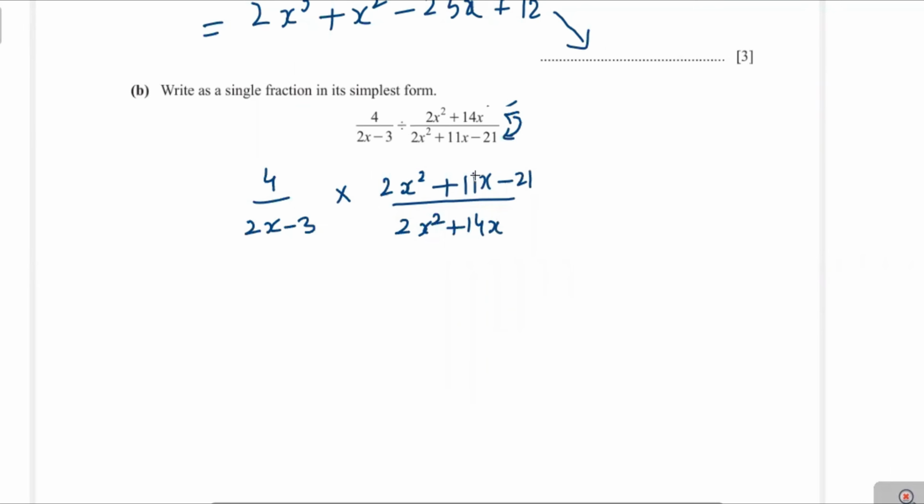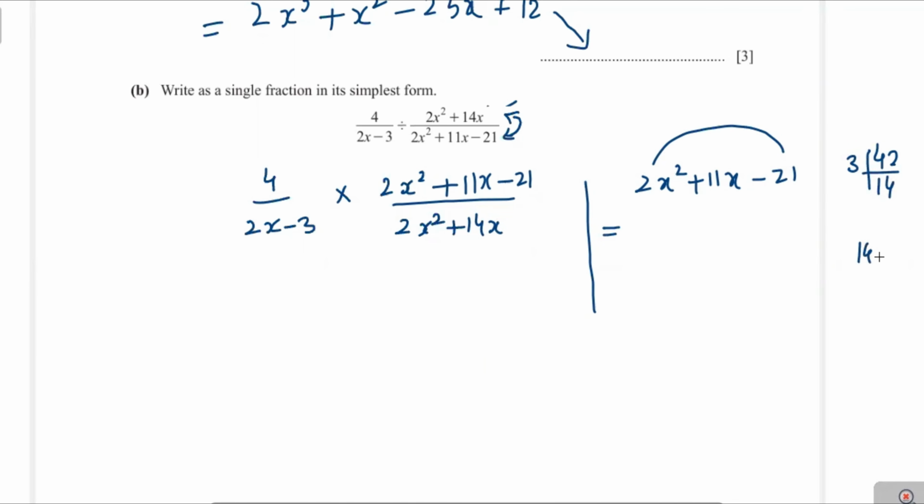Now, firstly, we factorize these expressions. We can factorize 2x squared plus 11x minus 21 by using the middle term breaking method. We multiply 2 into 21, we get 42, and 3 times 14 is 42. Therefore, 14 and 3 will be the factors.